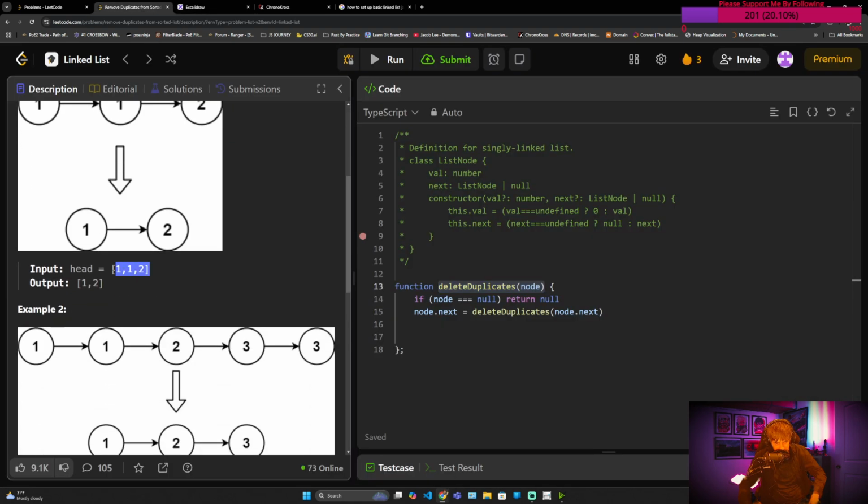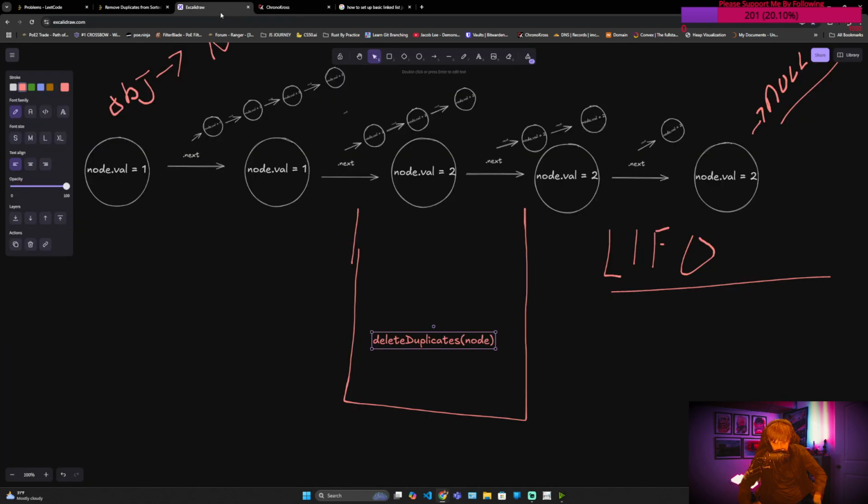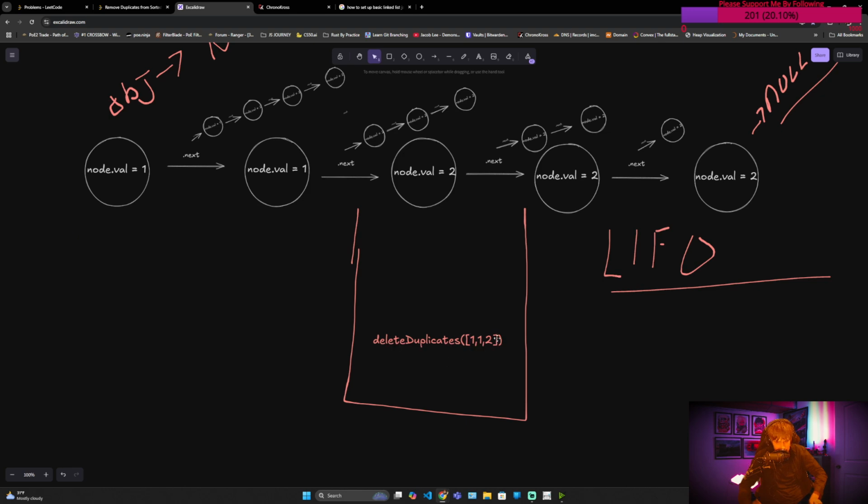passing the first node in the list that's pointing to all the other nodes. But to make this simple, we're technically passing 112 in, but let's just make it simple and we'll just worry about the val to abstract it a little more to not overwhelm you watching me, who may be an experienced dev. And if I'm saying something wrong, please correct me, which there's probably quite a bit of things I'm saying wrong here and there, but it's not on purpose. And I will correct myself. And this is a working solution. I fully understand it. And so I don't know why I'm defending myself. But we're just going to do the value.